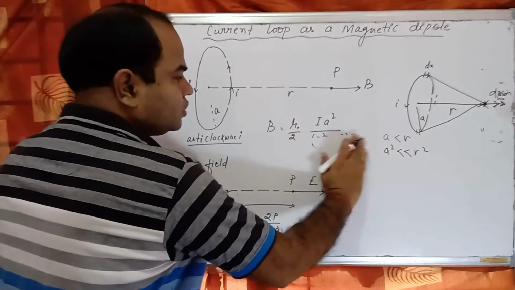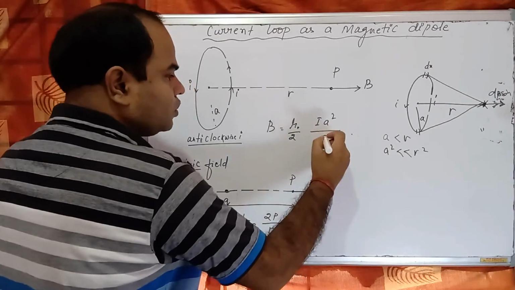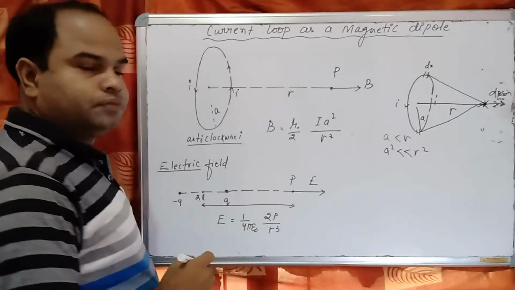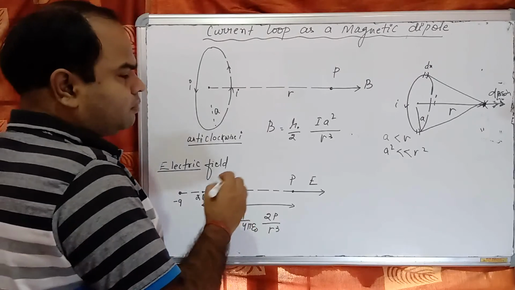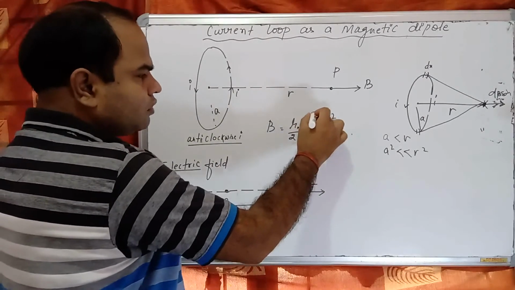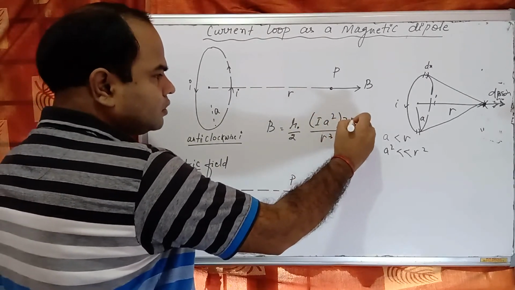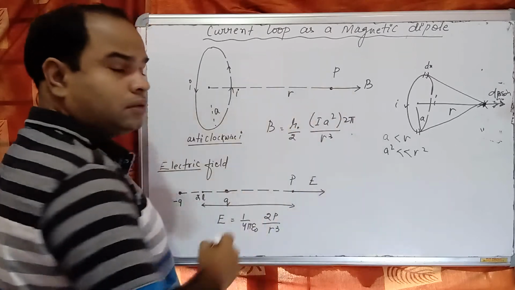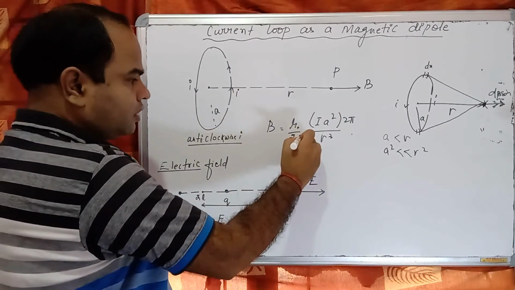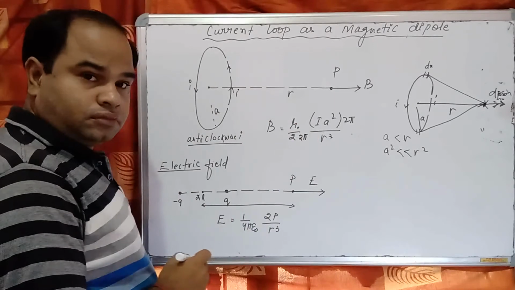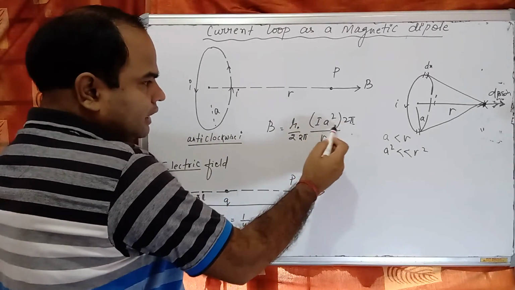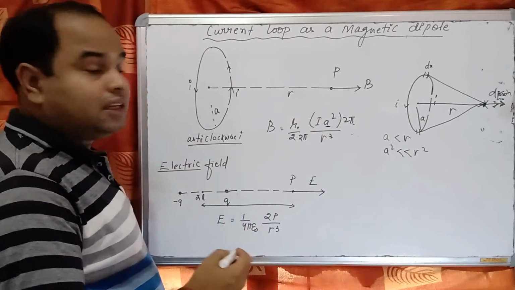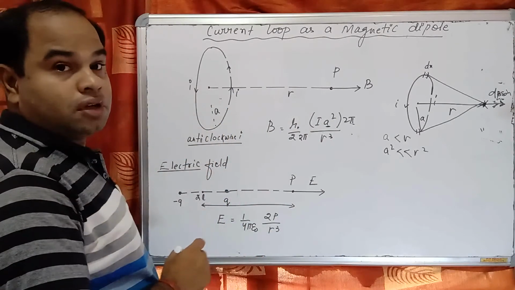So this square becomes cube. If you multiply here, this is 2 pi, and divide below by 2 pi. This pi a square is the area of the circular loop.